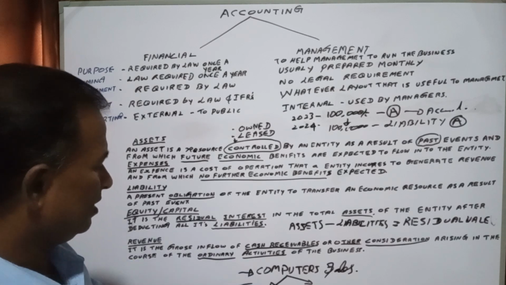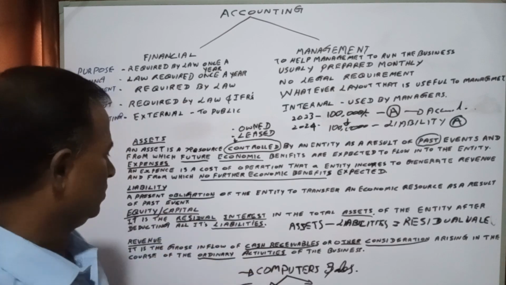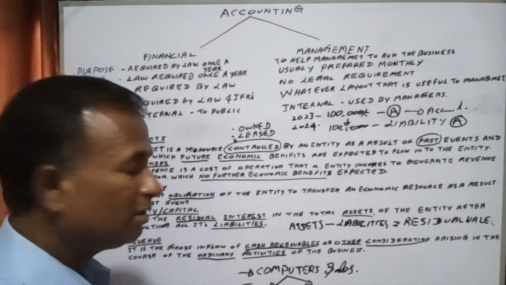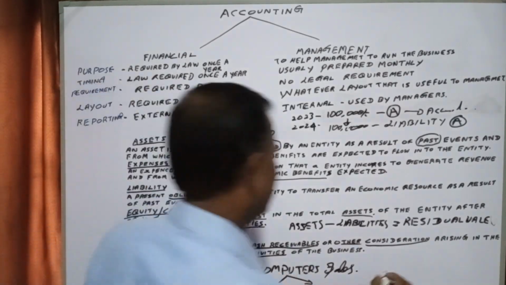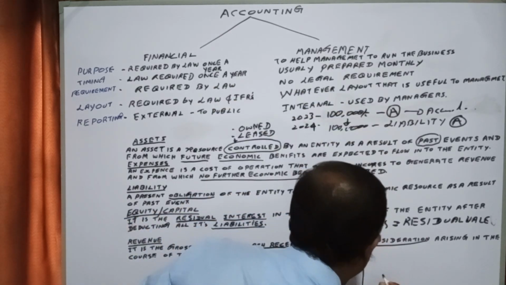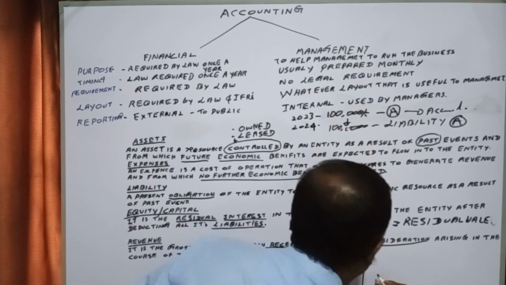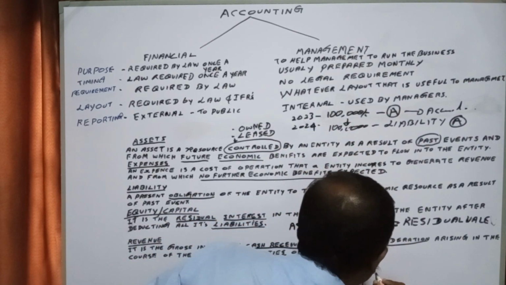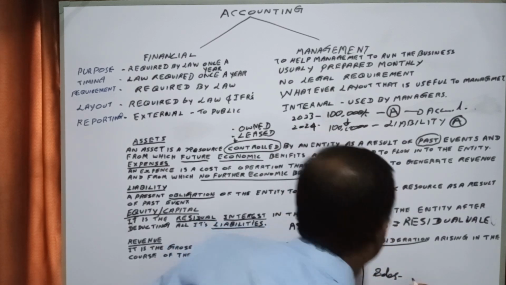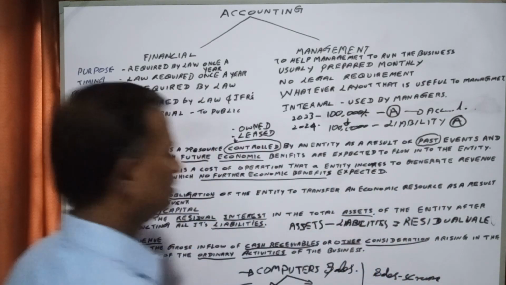If you are selling for cash, it is sales revenue. If you are selling on credit, it is also treated as revenue. If you are selling scraps, I mean obsolete stocks, sales of scraps,